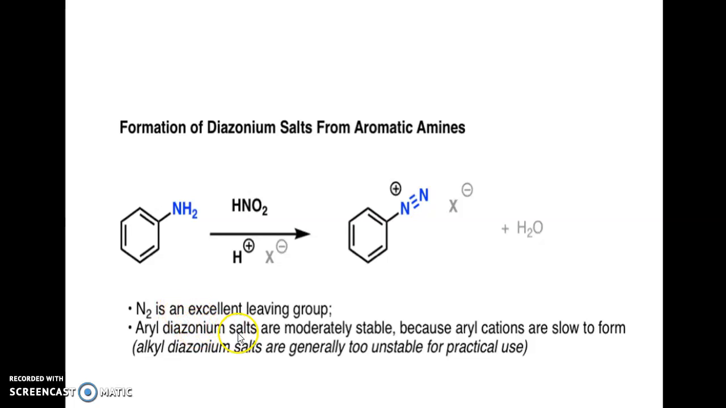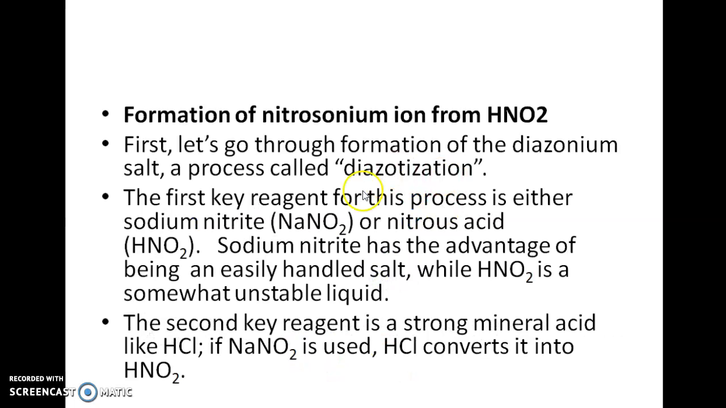So here these aryl diazonium salts are moderately stable because aryl cations are slow to form. Alkyl diazonium salts are generally too unstable for practical use. The formation of nitrosonium ion from nitrous acid, that is HNO2, is the first step in this diazonium salt formation, and the process by which the diazonium salt is formed is called diazotization.